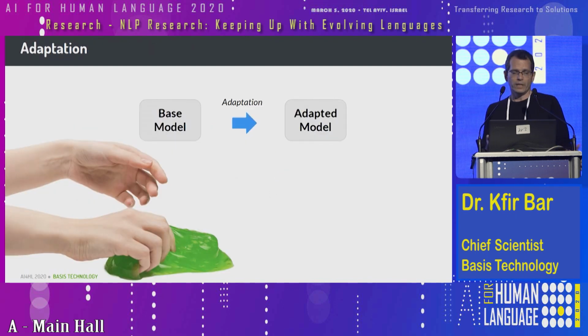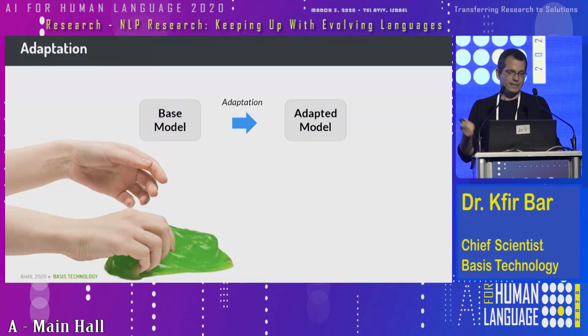So we would like to explore different ways of doing adaptation, and that word was mentioned before during this day. We want to take the base model that was trained with news articles, adapt it, add more data, and then create a new model that works on exactly what we need, like instant messages, for example.